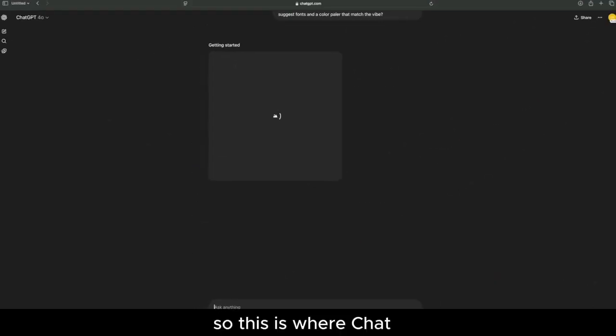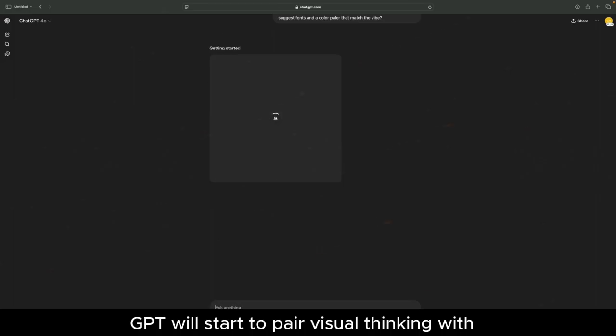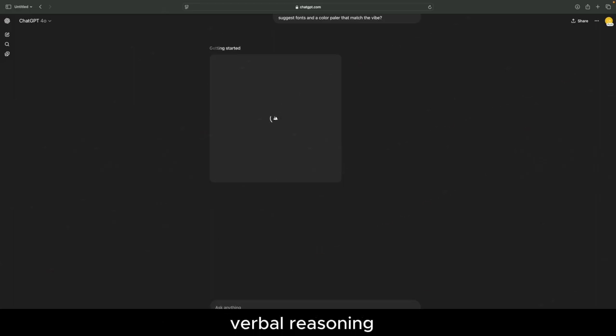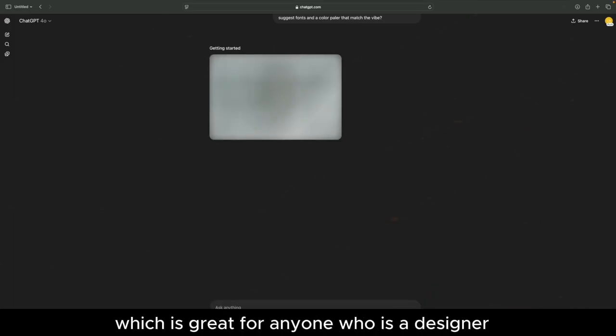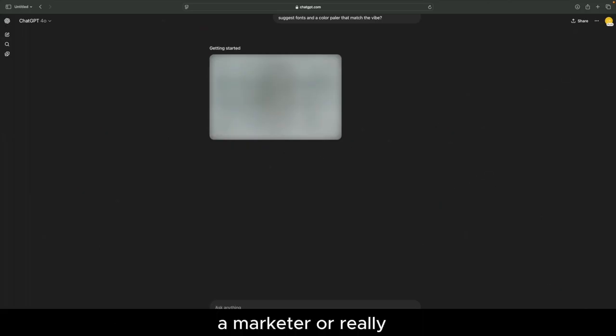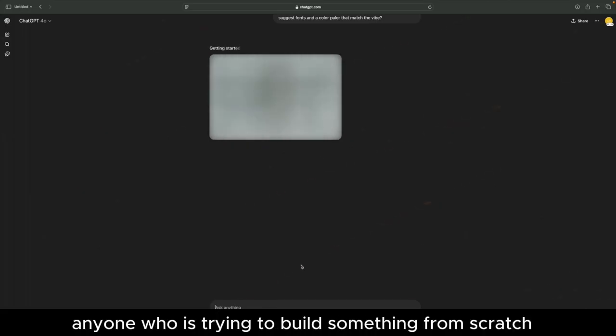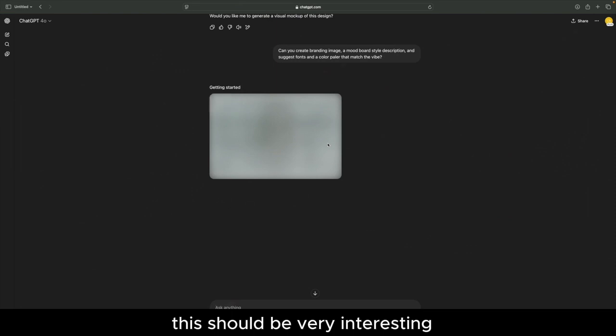So this is where ChatGPT will start to pair visual thinking with verbal reasoning, which is great for anyone who is a designer, a marketer, or really anyone who is trying to build something from scratch. This should be very interesting.